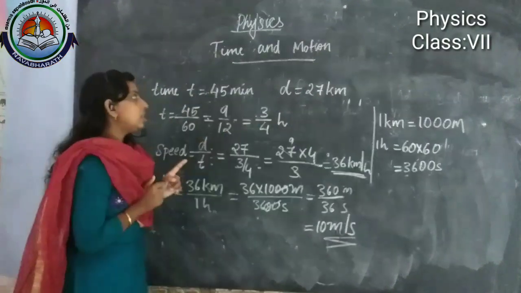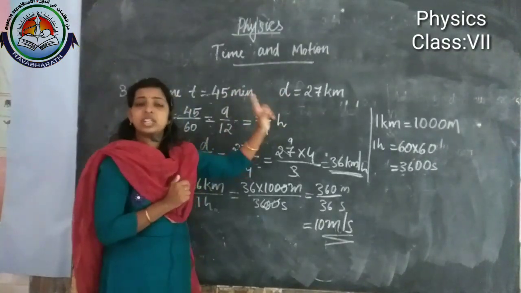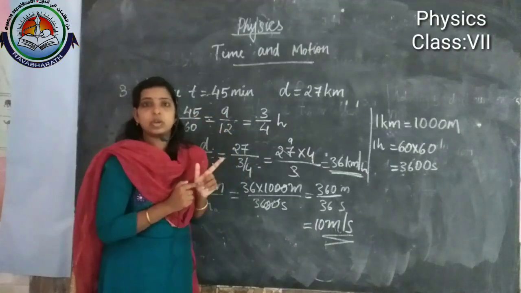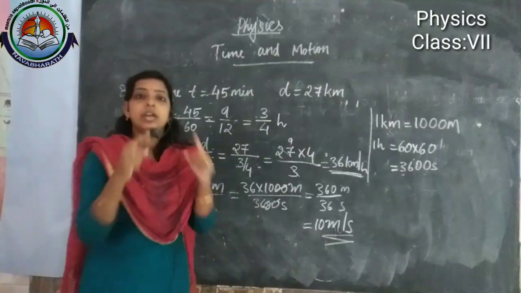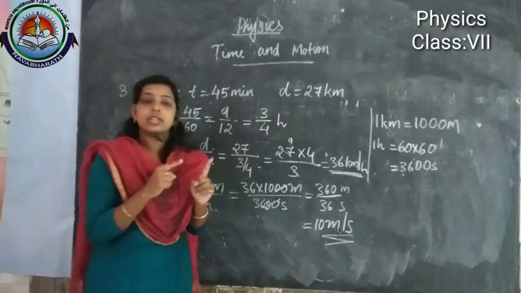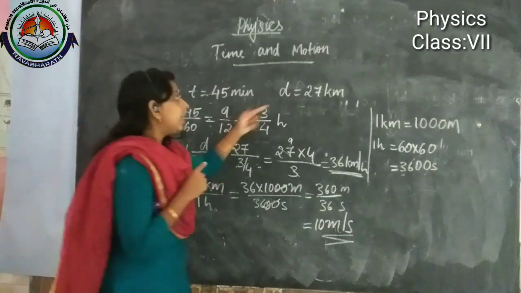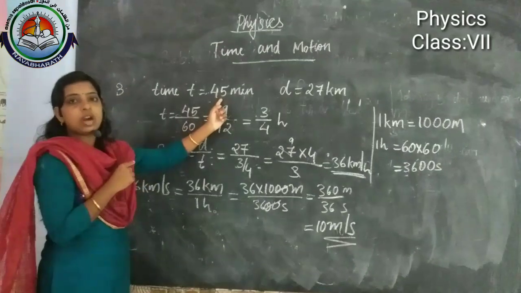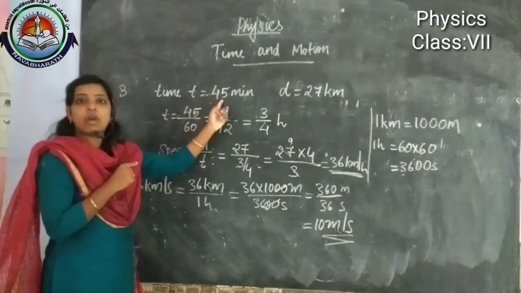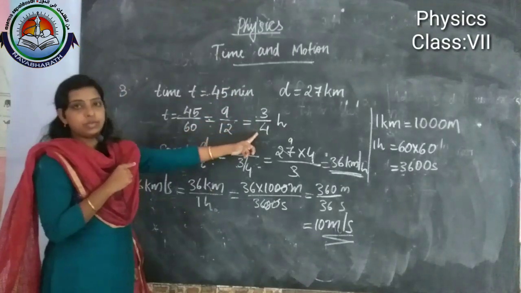After writing it, you just look at the units. These units are very important in speed related questions. In that question it's asked for speed in kilometer per hour and distance in kilometer, but our time is not in hours, it is in minutes. So what we have to do? This minute we need to convert into hour.